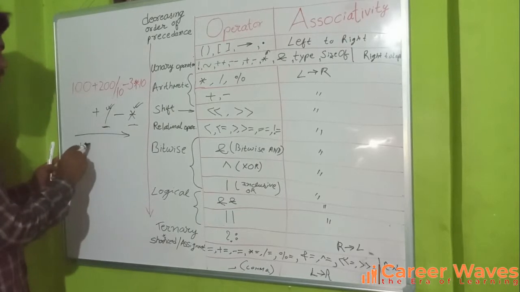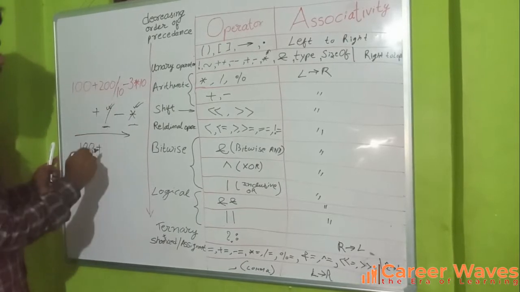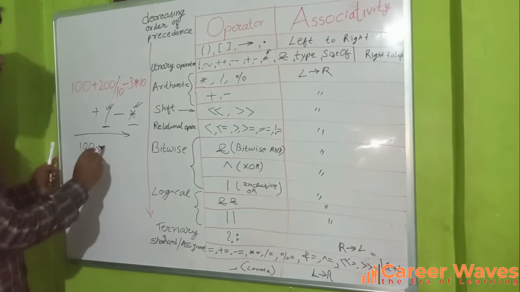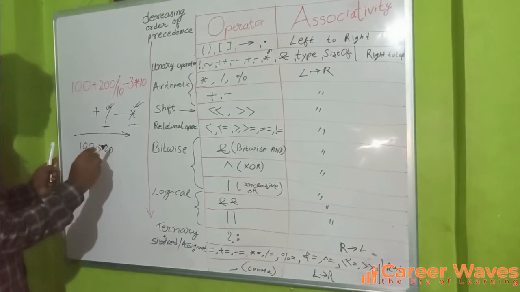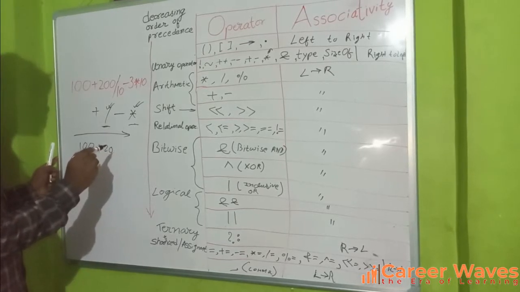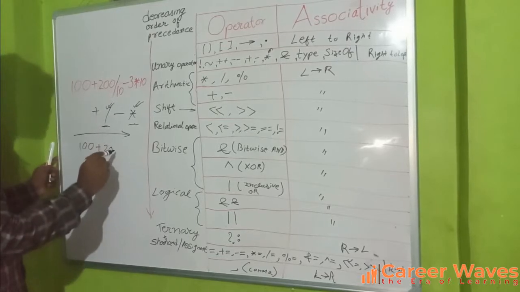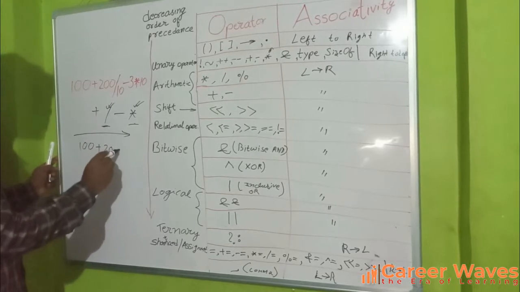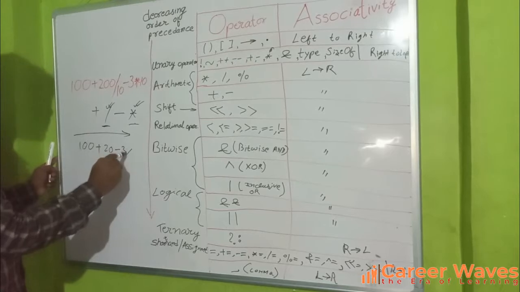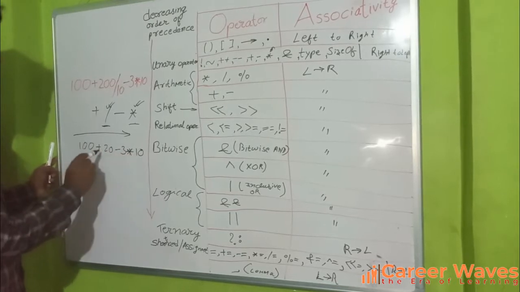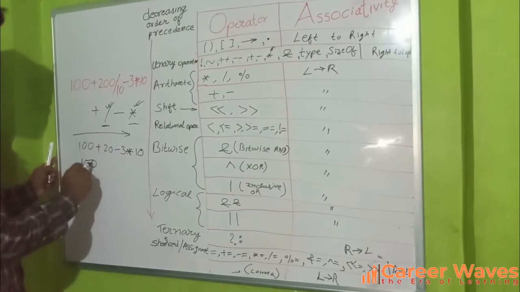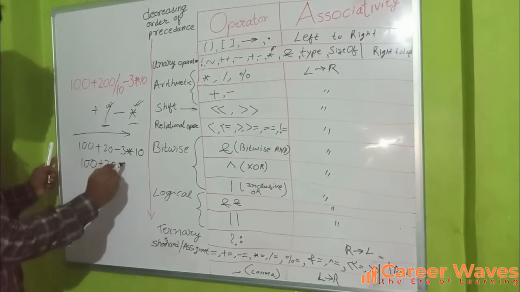So 200 divided by 10 gives 20. Now we'll solve the multiplication: 3 into 10 is 30.